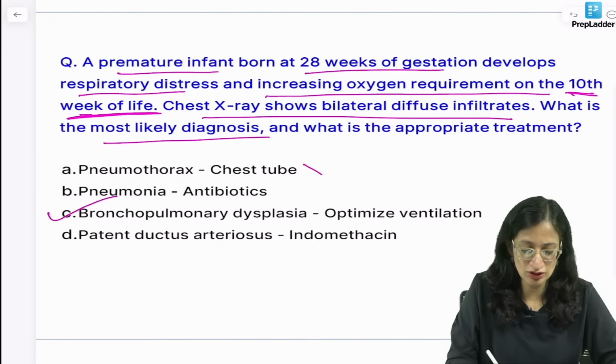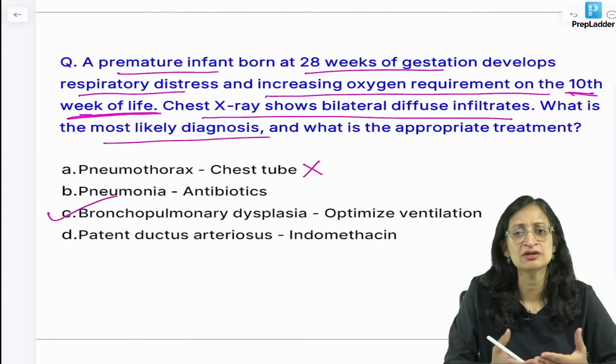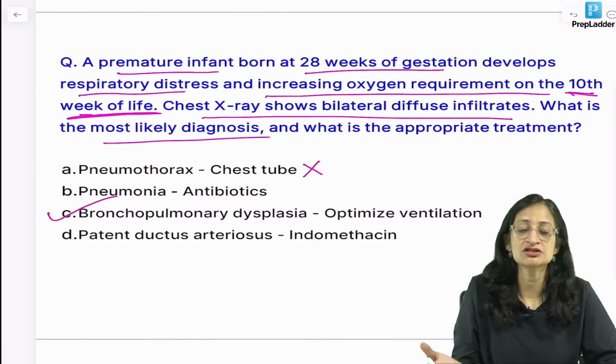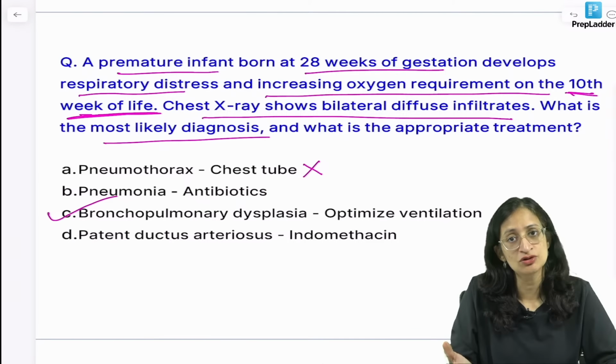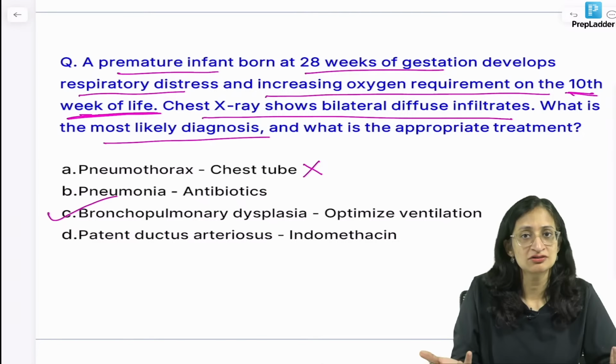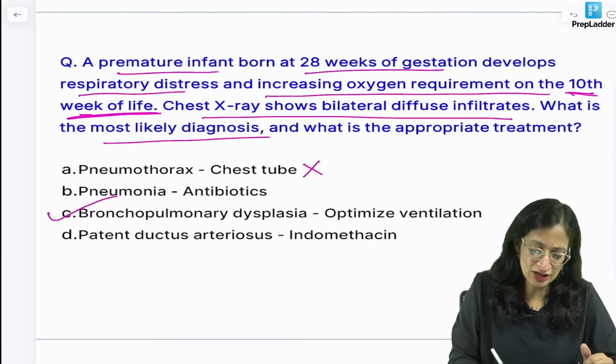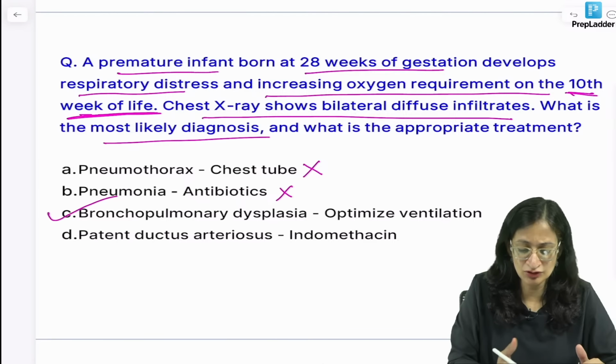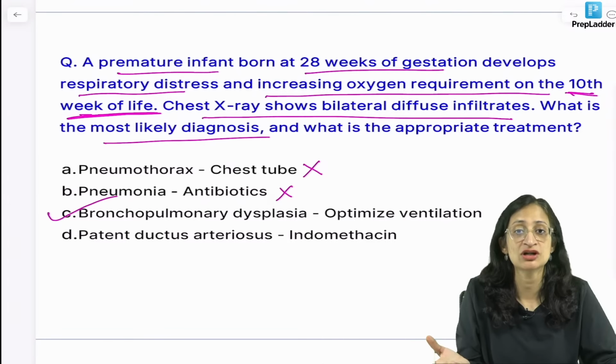It is not pneumothorax. In pneumothorax, baby will not have problem for 10 weeks. If it is severe pneumothorax, the baby will succumb to it, and otherwise mild can resolve spontaneously. Pneumonia, antibiotics, again we are not expecting that with pneumonia the baby will have oxygen requirement for 10 weeks.